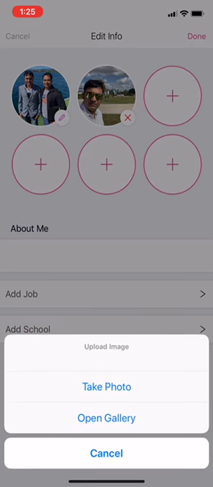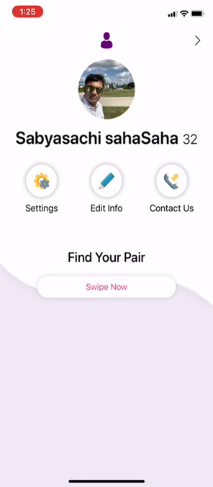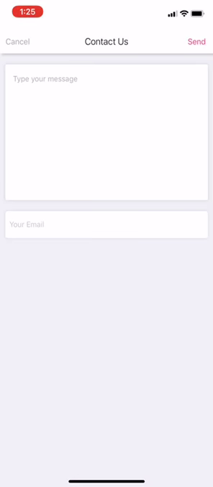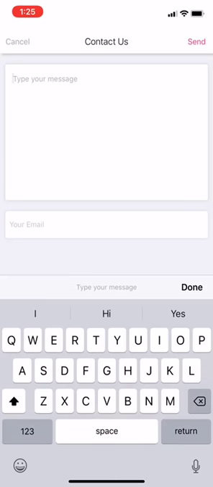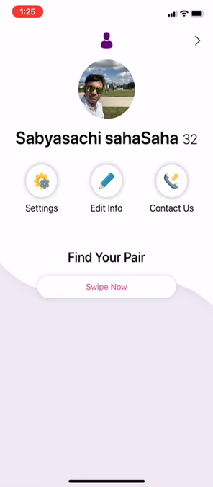From here you can add multiple pictures to your profile and save. If user has any query, they can type a message and add an email address and send it to the admin, and they will get the reply as soon as possible.